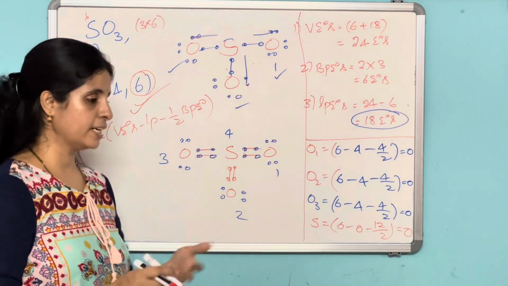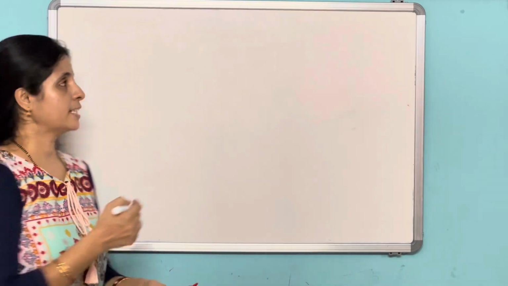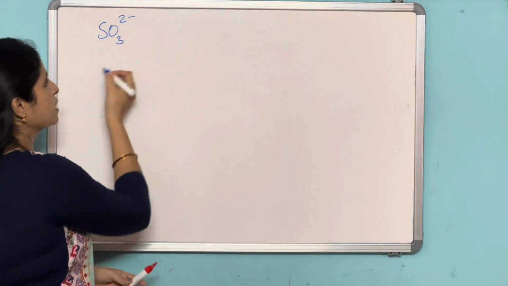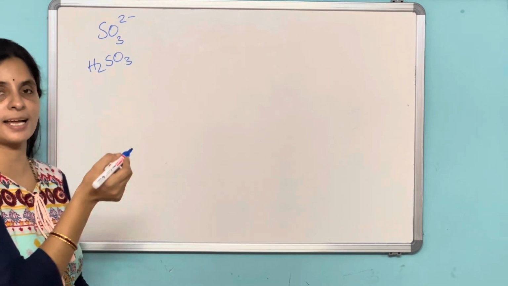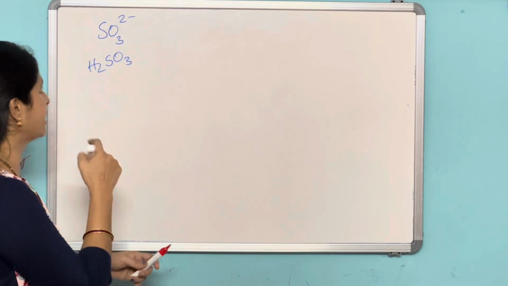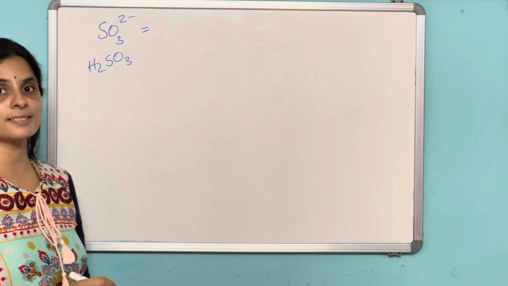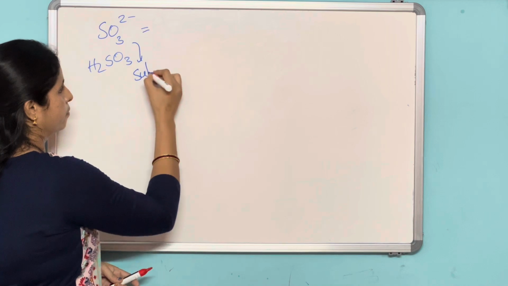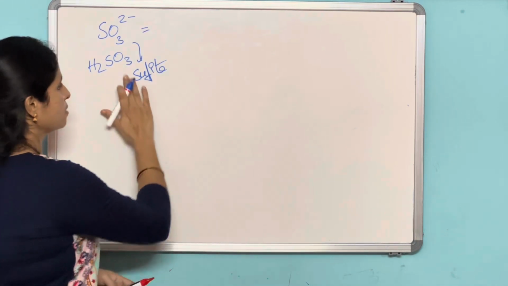Now next we'll discuss another example. The next example is SO3 2 minus. Actually this anion is derived from H2SO3, sulfurous acid. So here SO3 2 minus is sulfite.